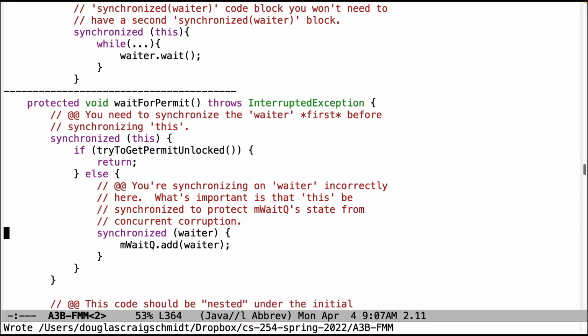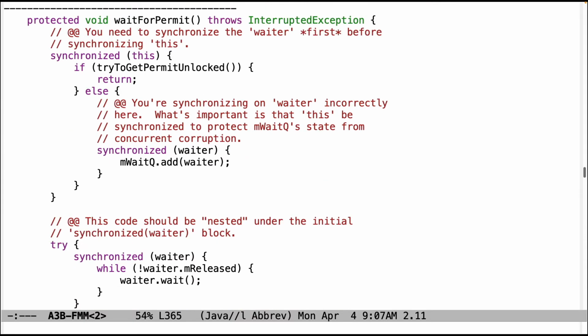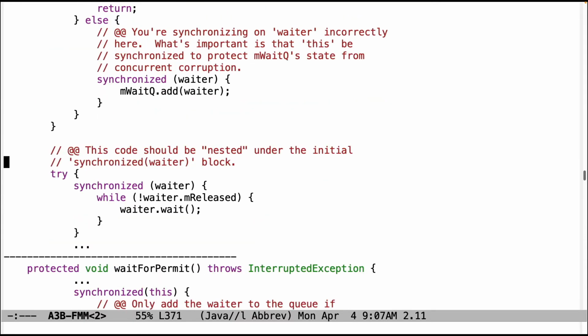However, you do need to make sure that this is synchronized, which would be the case if you indented this stuff properly. And this code up here should be nested under the initial synchronized waiter block above. It shouldn't be down here. You shouldn't need to do synchronized on waiter twice.